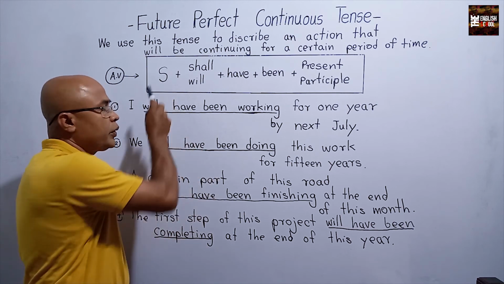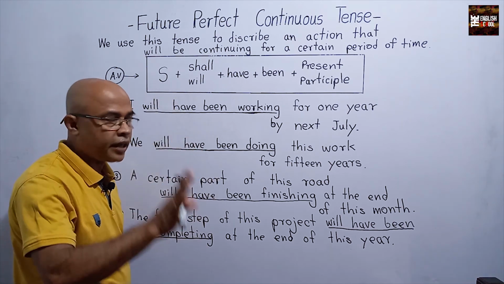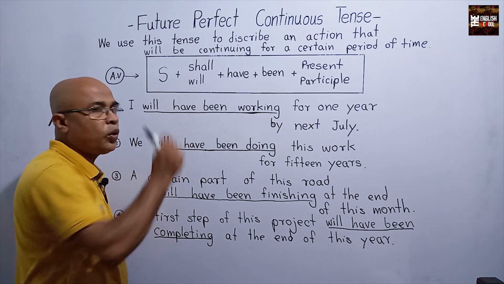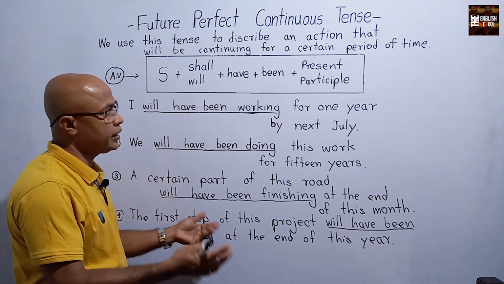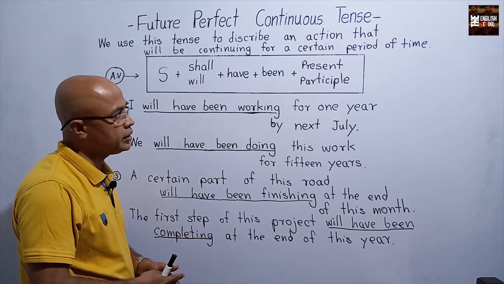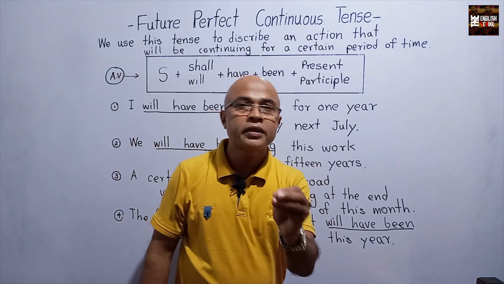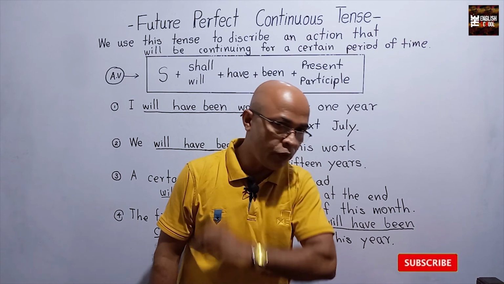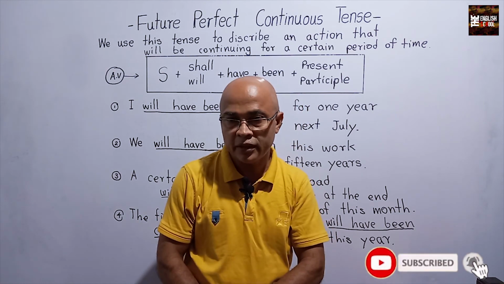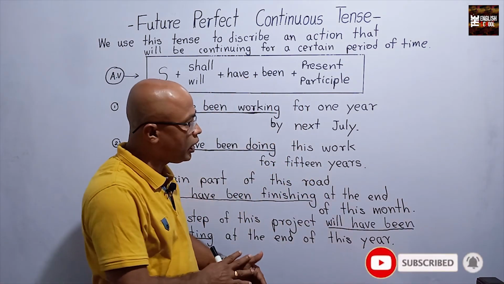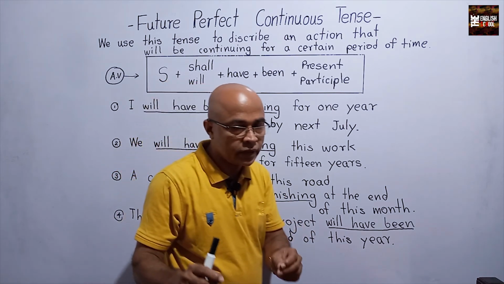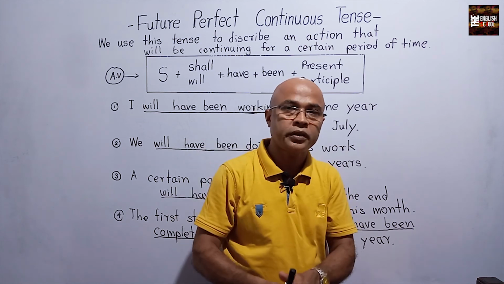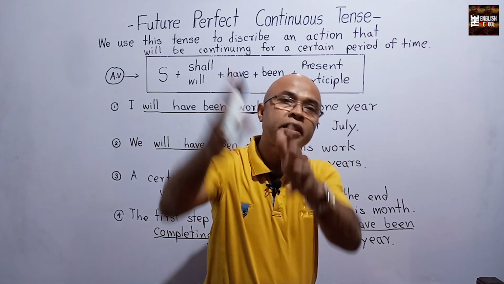Remember, you have to use the subject, then shall or will, then have, then been, and then the present participle form. Don't forget that. If you follow this formula, you can make a lot of sentences. Here we are talking about an ongoing action that will happen in the future.